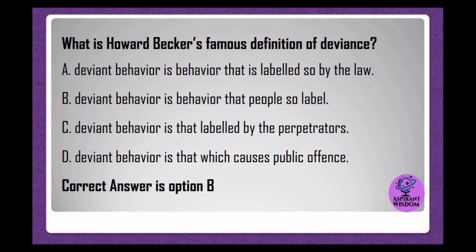What is Howard Becker's famous definition of deviance? A. Deviant behavior is behavior that is labeled so by the law. B. Deviant behavior is behavior that people so label. C. Deviant behavior is that labeled by the perpetrators. D. Deviant behavior is that which causes public offense. Correct answer is option B.